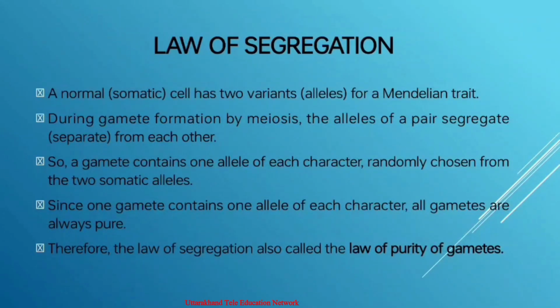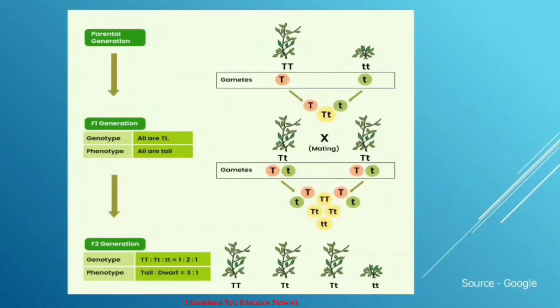Say between a pure tall pea plant and a dwarf pea plant. The hybrids, or plants of the first F1 generation, are all tall, although they have also received the allele for dwarfness. But in the F1 generation all plants become tall. It is because the allele for tallness is dominant, while the factor for dwarfness is recessive. If the hybrids are allowed to self-breed, the plants of the second or F2 generation appear to be both tall and dwarf in the phenotypic ratio of 3:1.